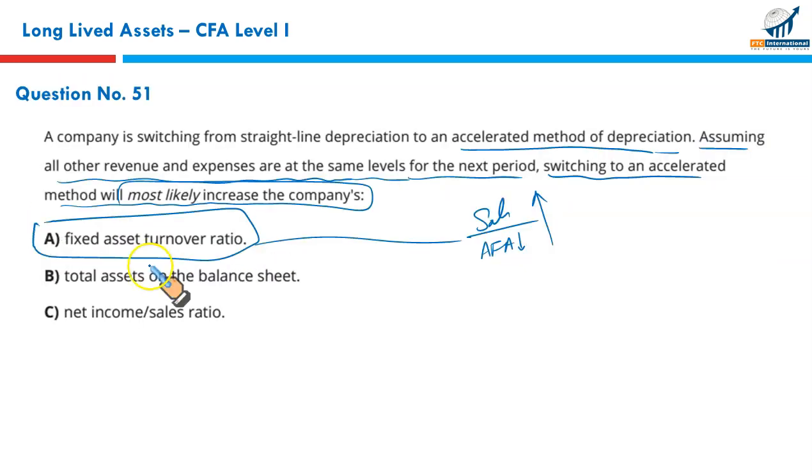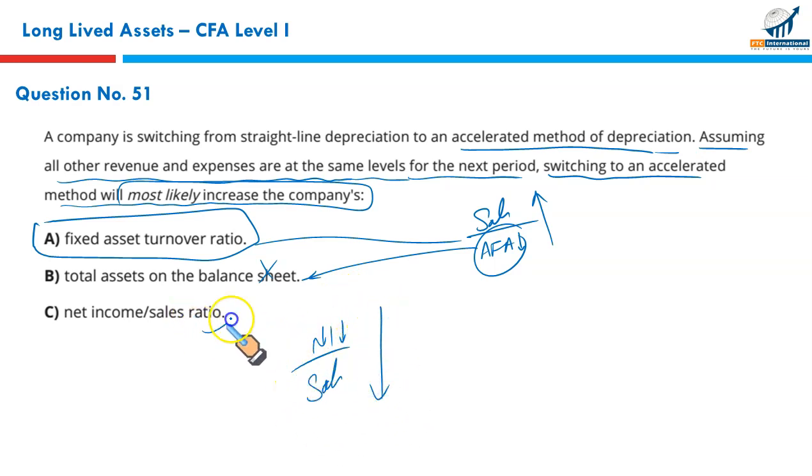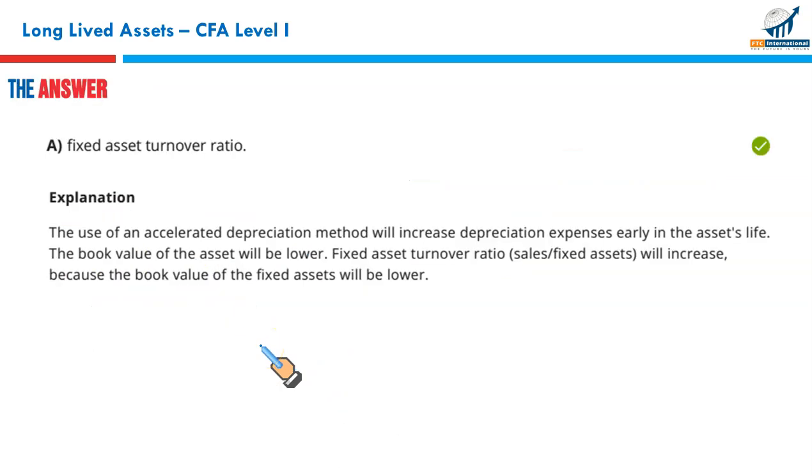Why not B? Total assets on the balance sheet. Total assets on the balance sheet will decrease. Incorrect. We're looking for increase. Net income to sales ratio. Net income upon sales. Sales stays the same, but since there is a high depreciation because of accelerated depreciation, net income will fall, and this will result in lower net income percentage, and this is wrong too. So A is for sure the correct option.